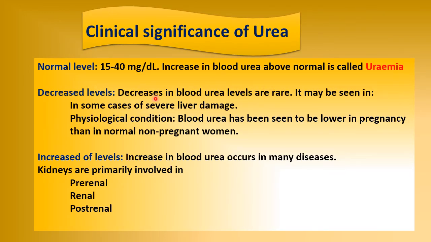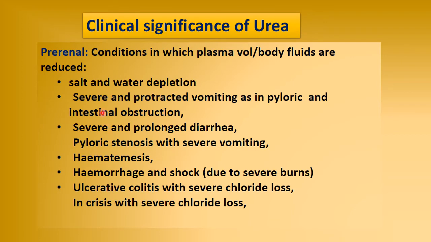Then the clinical significance. The normal level of urea is 15 to 40 milligram per deciliter in Indians, and in other countries 20 to 40 milligram. An increase of blood urea above normal is called uremia. Decreased levels are found only in two conditions: severe liver damage, and the physiological condition of pregnancy. Increase of blood urea occurs in many diseases, but primarily the kidney is involved, in pre-renal, renal and post-renal conditions. Now coming to the pre-renal condition.